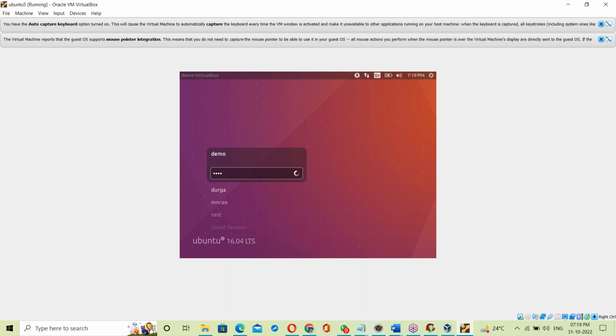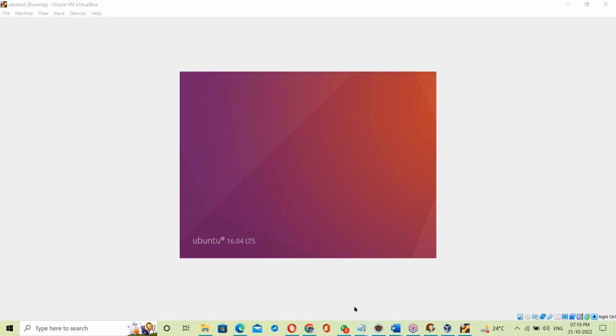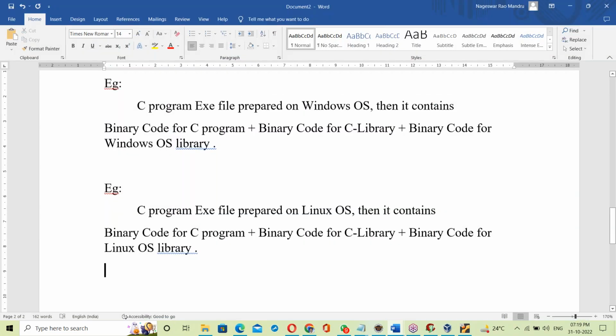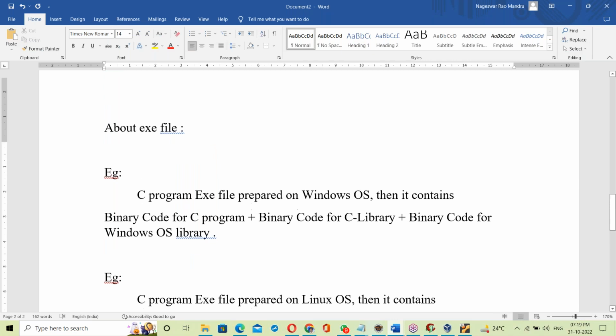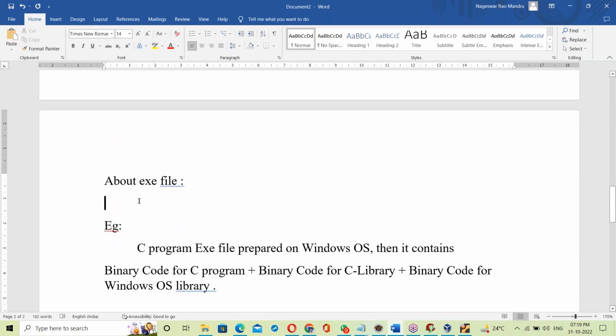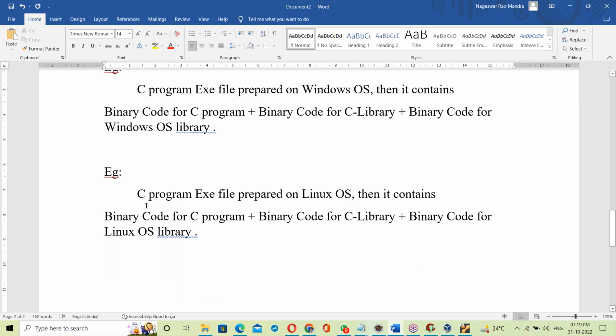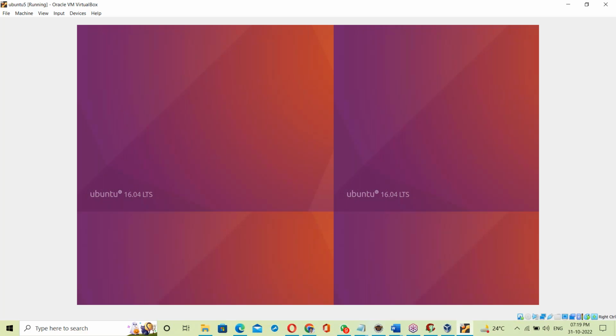This is a most important topic, independent of platform. When you get asked about it, you have to explain about the exe file also. The OS library is the Windows OS library here, and the Linux OS library on Linux. Let me show it in Linux also.